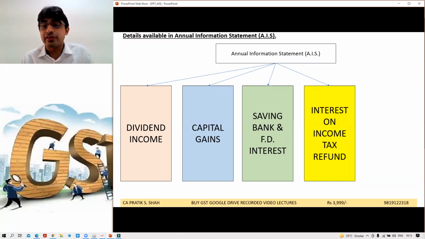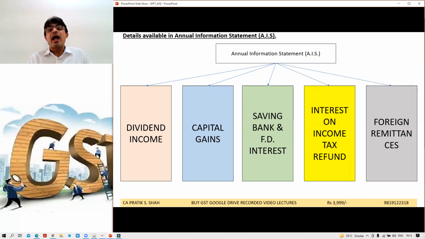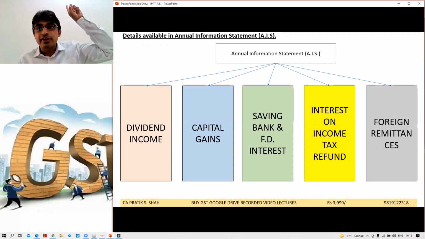Interest on income tax refund, PPF interest, and foreign remittances. If you have taken some money from a foreign country, those details will also be available. So all those details which were not available in 26AS, which taxpayers were not reporting or deliberately hiding, are now available with the government in AIS.